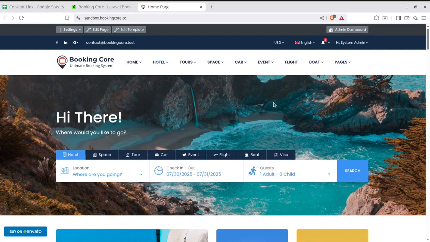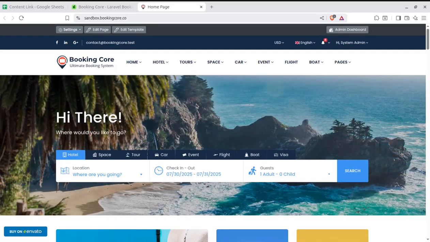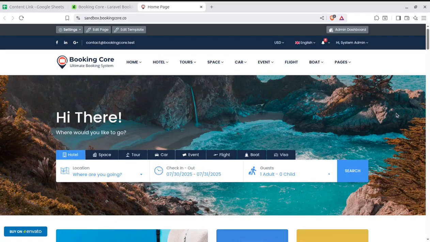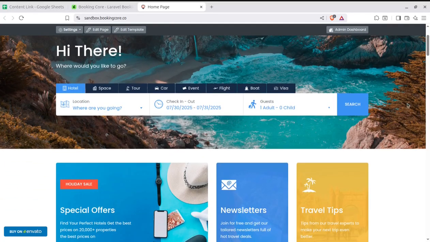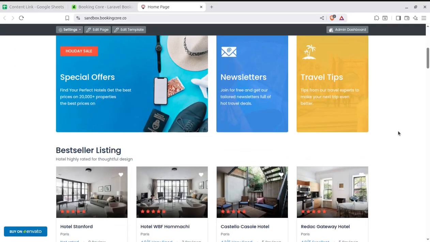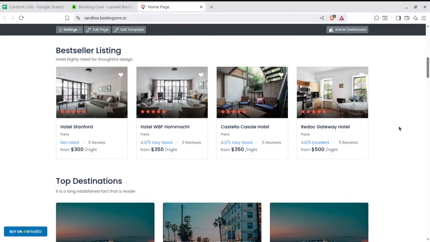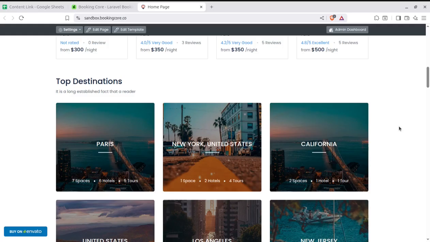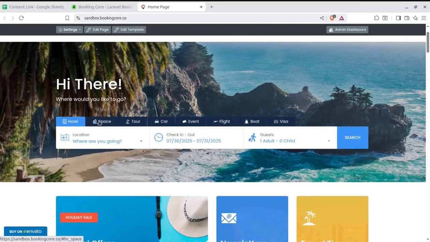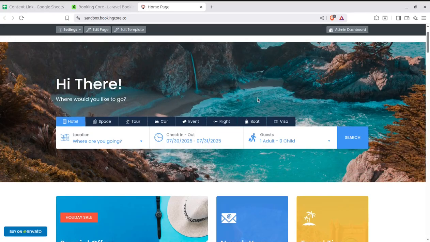In this video, we are going to discuss a very wonderful solution for a booking engine, the complete booking system that is being used by everyone, and it can be a very good startup business when you are launching such portals that can provide booking solutions for various services like hotel booking, space booking, tour booking, car booking, event booking, flight booking, or even boat booking. There might be many more.